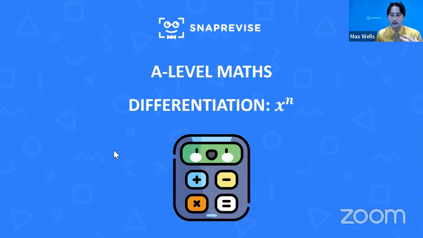So we're going to be looking at differentiation of polynomials. It's also worth mentioning that the calculators you're allowed in the A-level now do a lot of the definite integration for you. So if you're not aware of that, that's a really good thing to check. And I'll be talking about that later on as well.